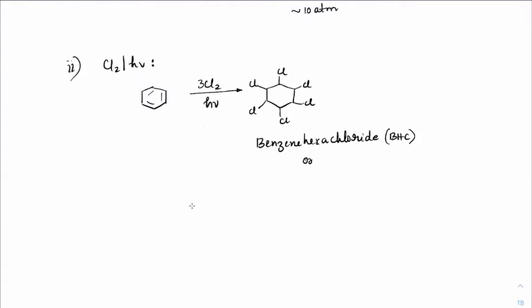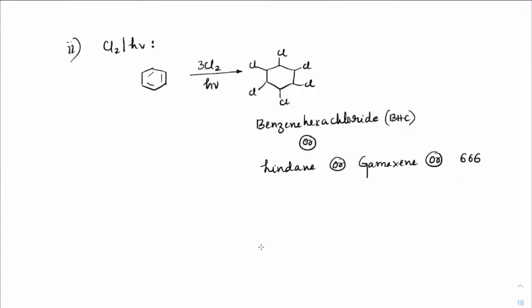It has many industrial names. One of the names is lindane or gammaxane or 666. These are all industrial names for BHC.